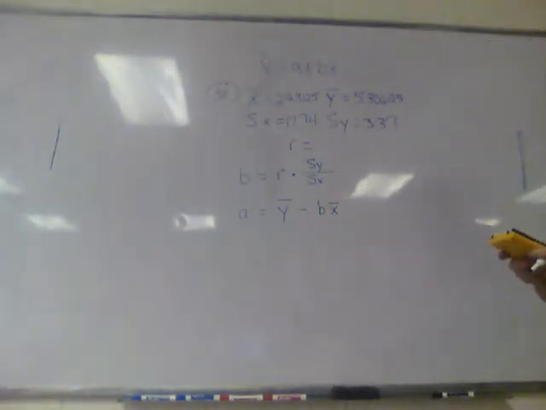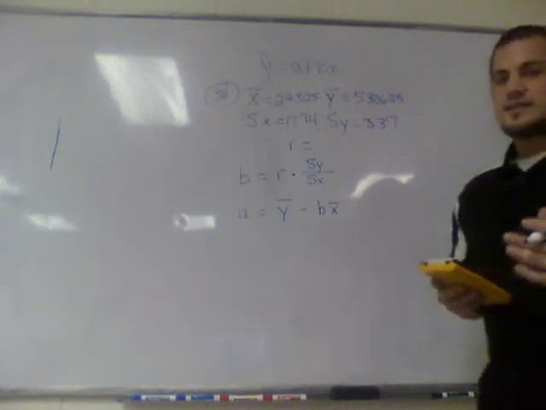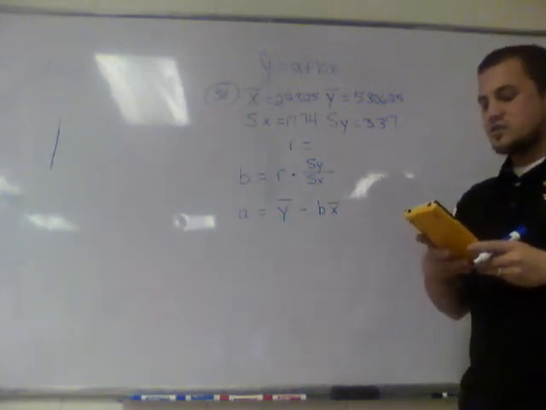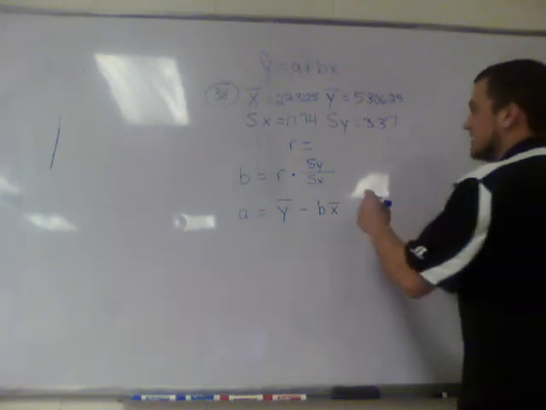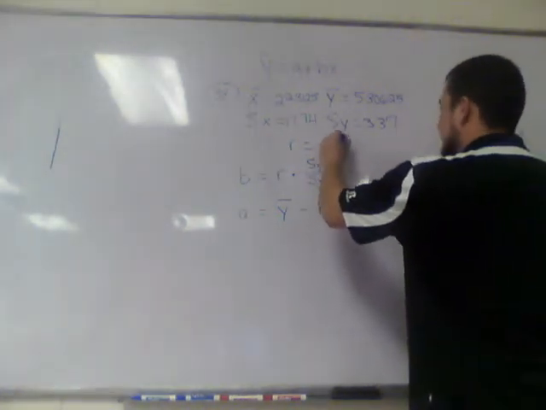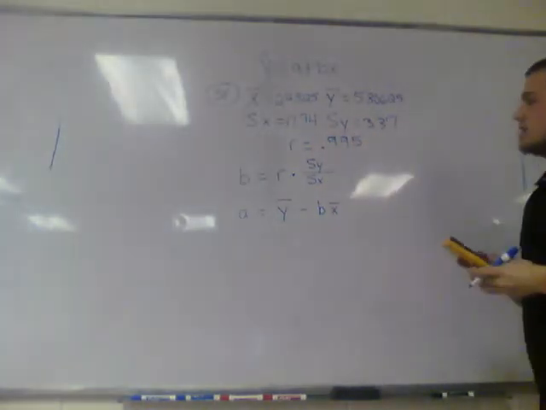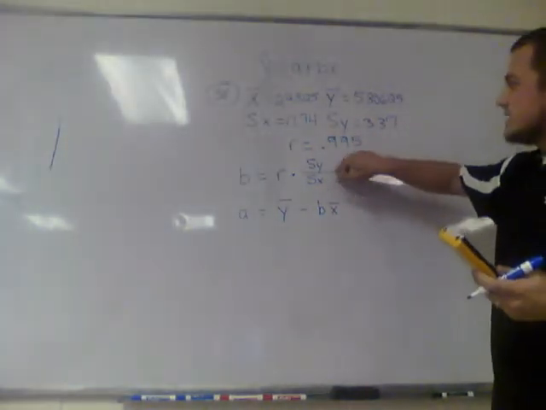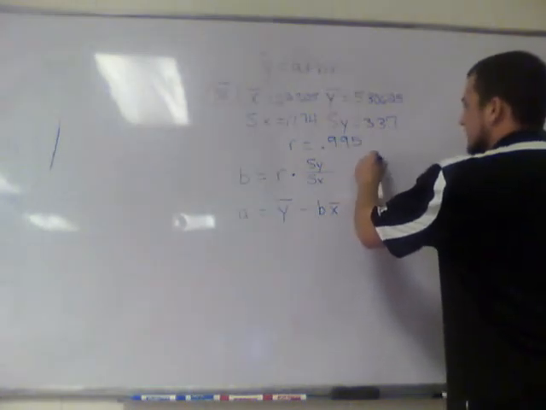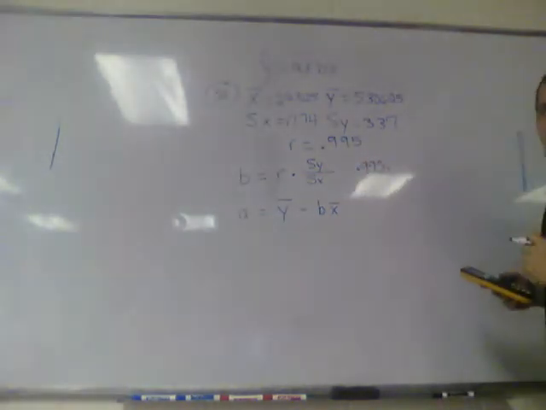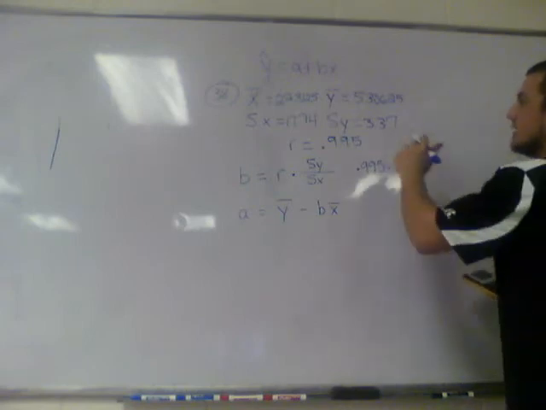Now we need to get the r. Well, as long as we have the diagnostic turned on our calculator, when we do stat calc 8, it will give us an r at the bottom, and for this one it was 0.995. Okay, now to calculate b, we do r, which is 0.995, times Sy, so standard deviation of y, which